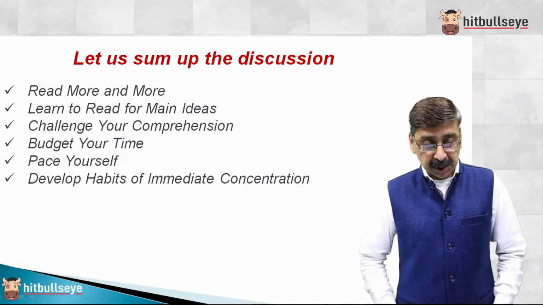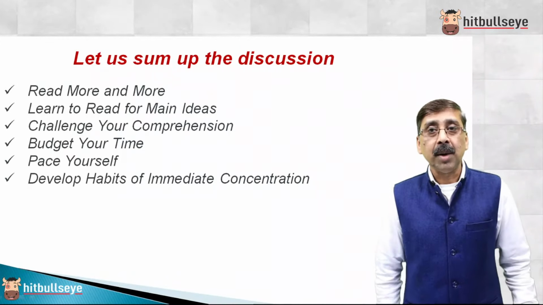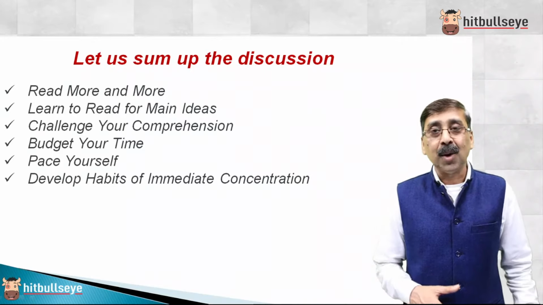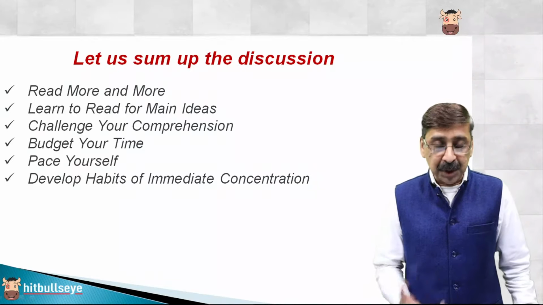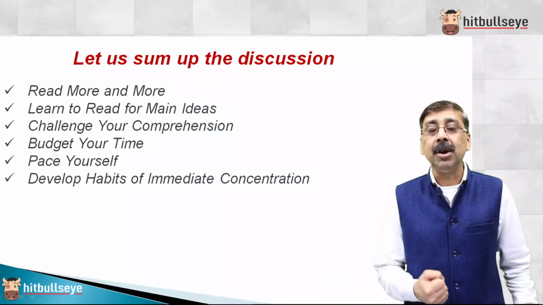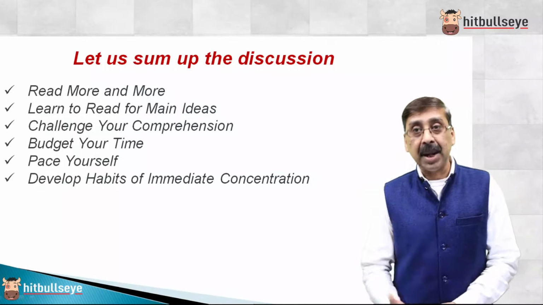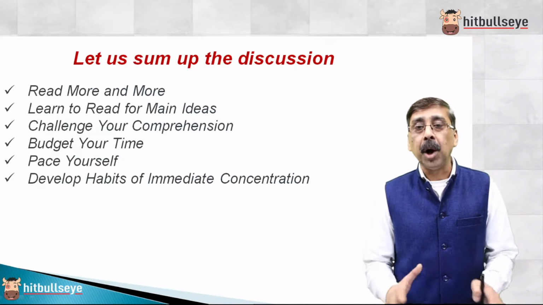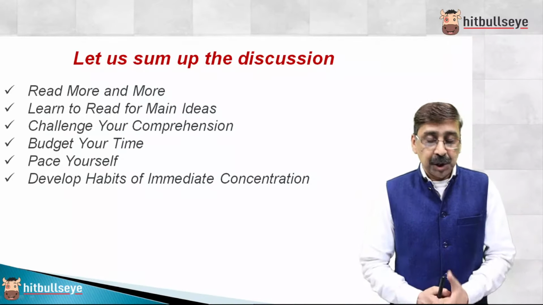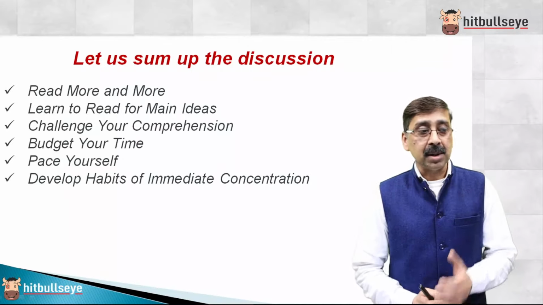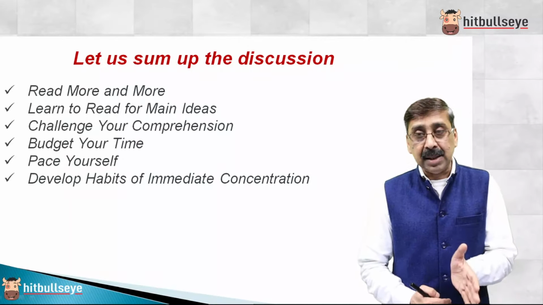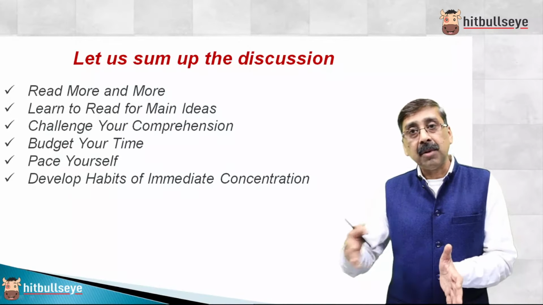So guys, let us sum up the discussion. In order to score well in verbal ability, let it be CAT 21 or CAT 22 or CAT 25, whichever year we are talking about, we need to develop the habit of reading. Read more and more, guys. Learn to read for main ideas. Unless we understand the main idea, there's no point thinking of anything else. Challenge your comprehension. Sometimes you are able to understand simple things easily, so pick up something very difficult.